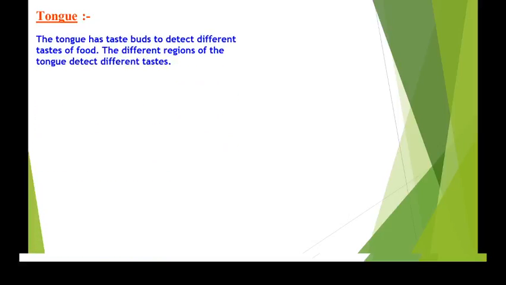So the tongue has taste buds. We have taste buds in our tongue which detect the different tastes of food. You are able to differentiate between the different tastes of food, right? How do you find chili? You find chili spicy. Do you enjoy eating chili?